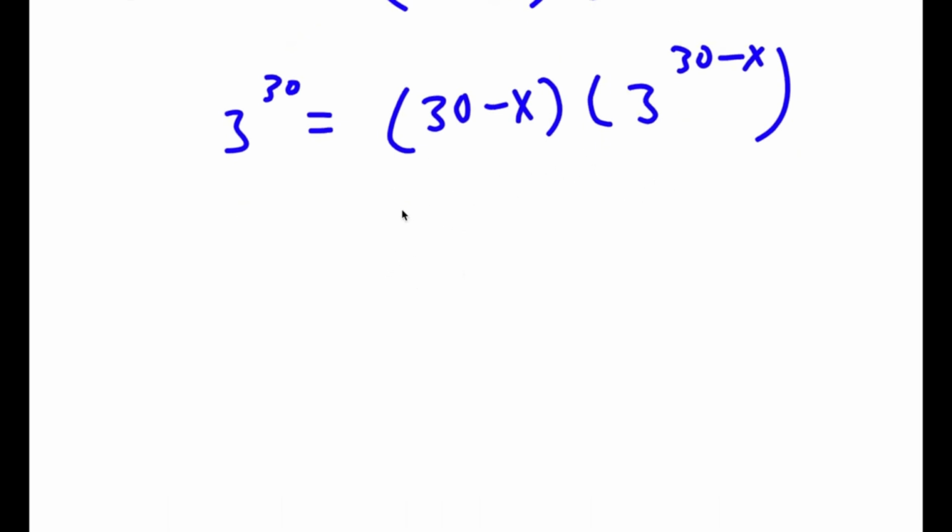Now I'm going to take e to the power of ln, and I'm going to multiply.